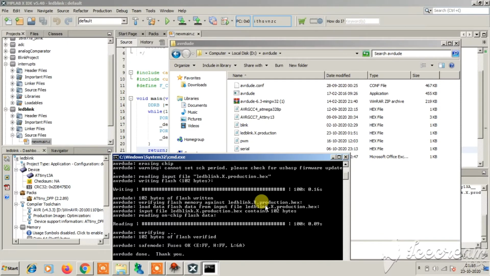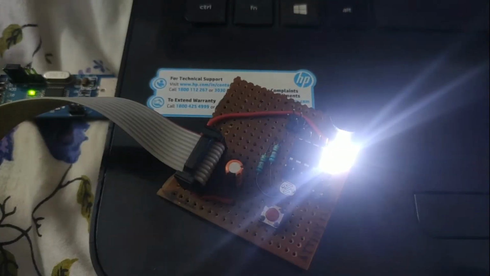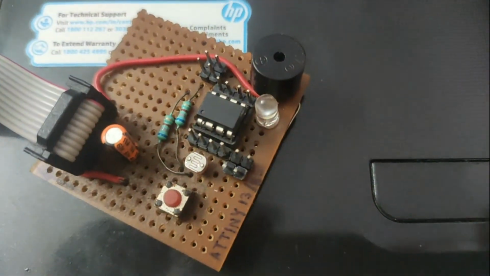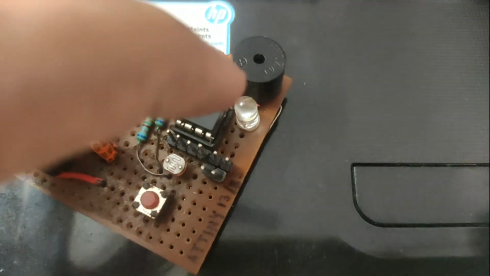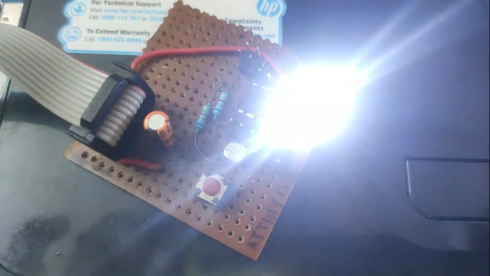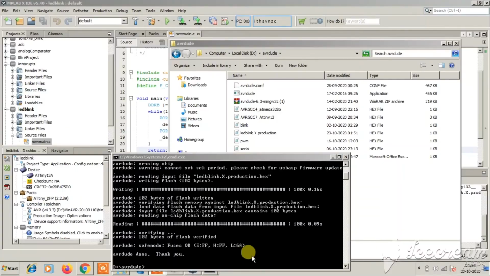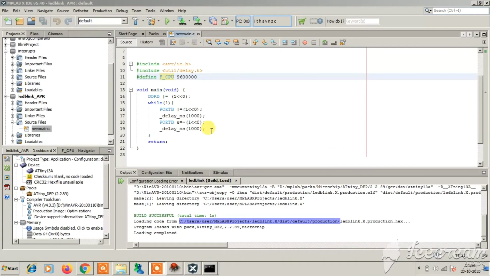So we will be seeing whether the code is working properly or not. So let's see. So my T13 is connected to the USBasp, and you can see the onboard LED connected to PB0 is flashing fine. The program is working just fine. So you saw the program is working exactly the way we wanted.